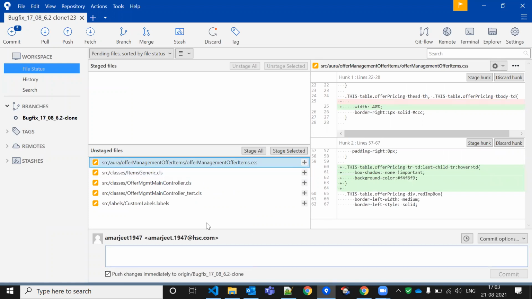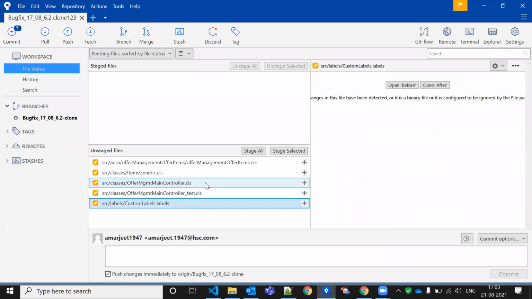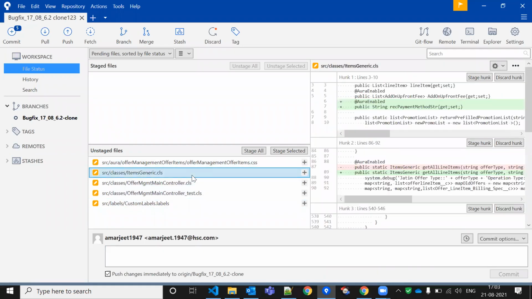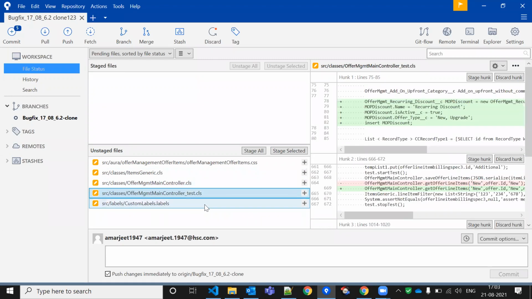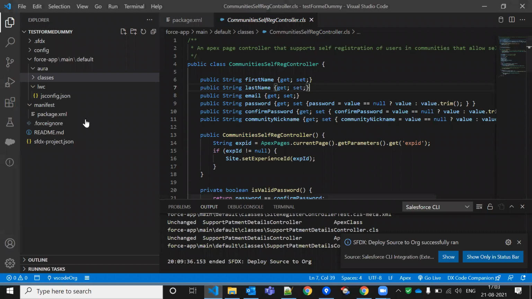Okay, bro. Okay, fine. So this is about your tools. This is about your Bitbucket. Same way you can use GitHub as well. Currently I haven't installed it in my system. I don't have any GitHub and all. I have to establish GitHub with VS Code, and then I can commit the things and all.